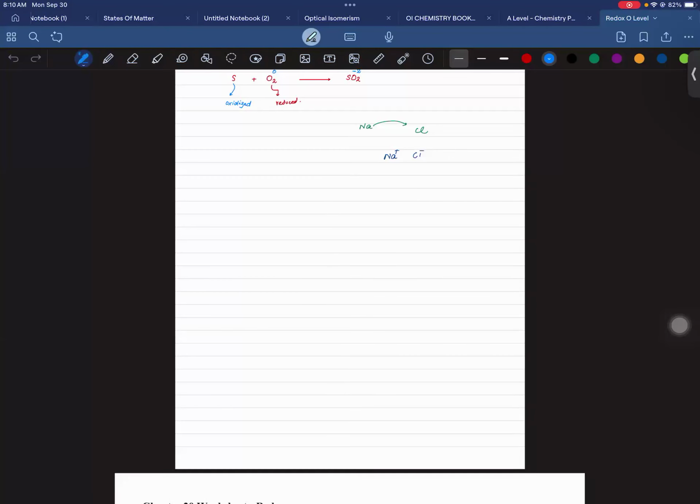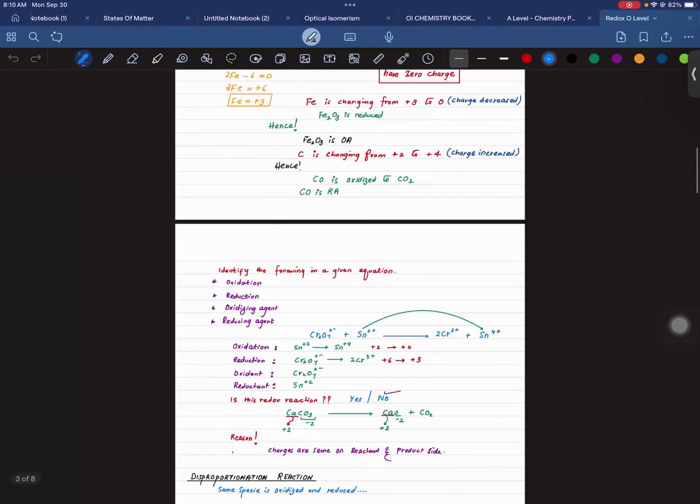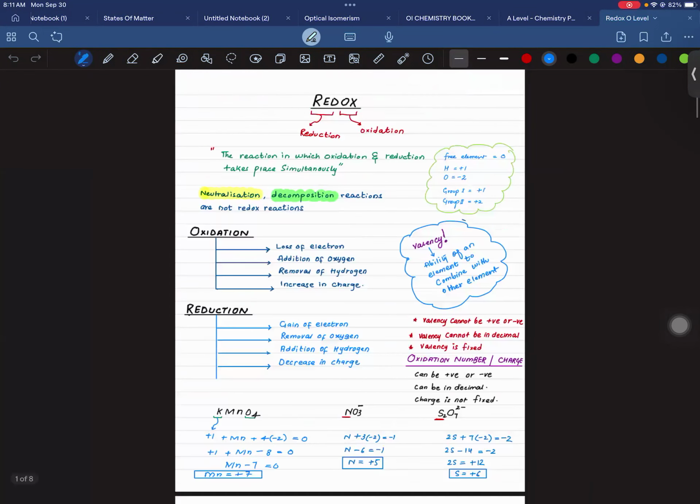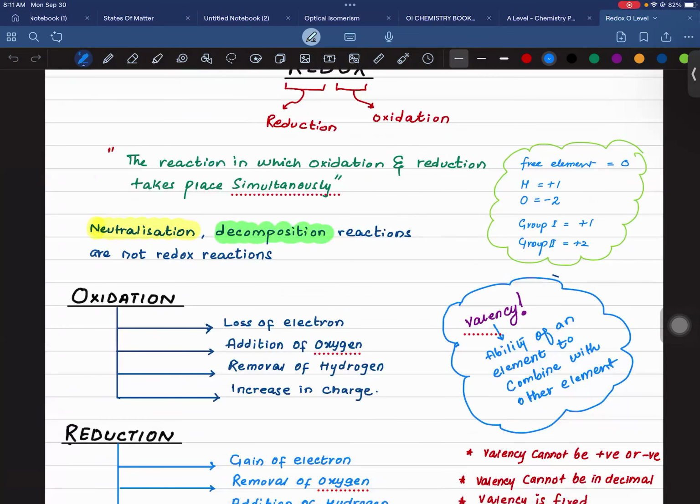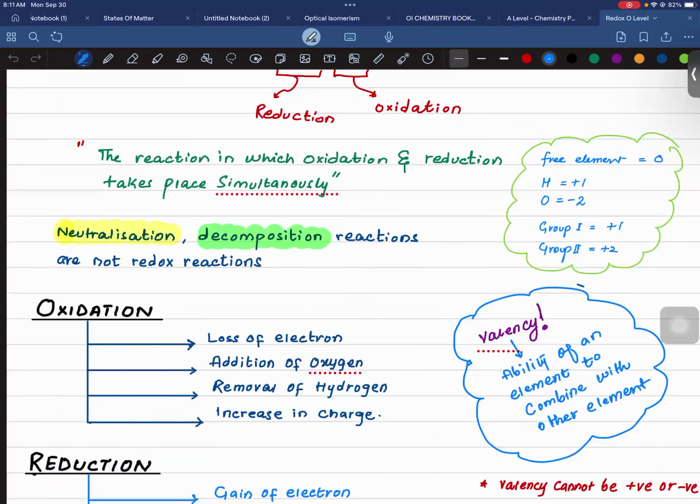We were discussing oxidation and reduction. We did a lot of questions related to oxidation and reduction. We did some past papers. We would be doing some more past papers, but before that, oxidizing agent and reducing agent.